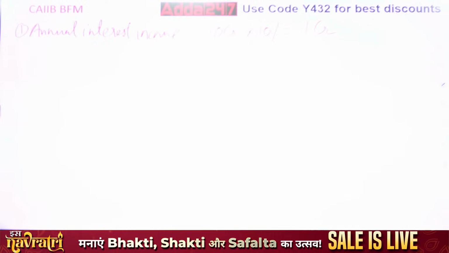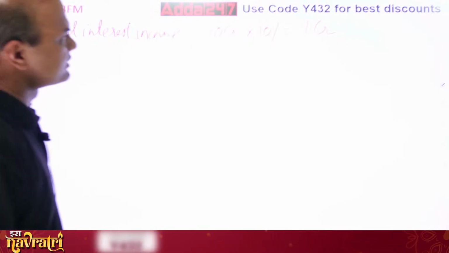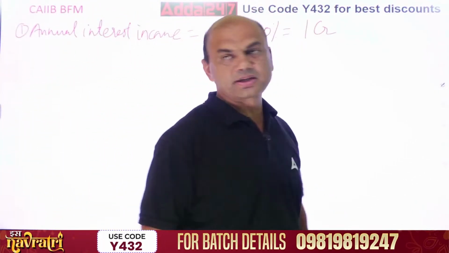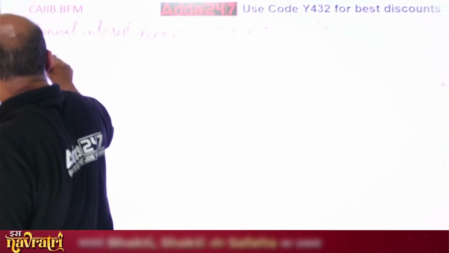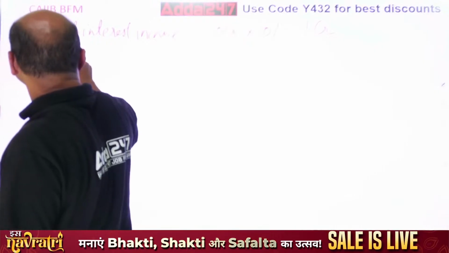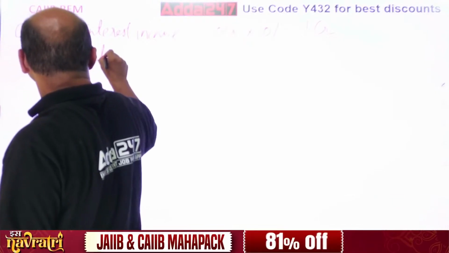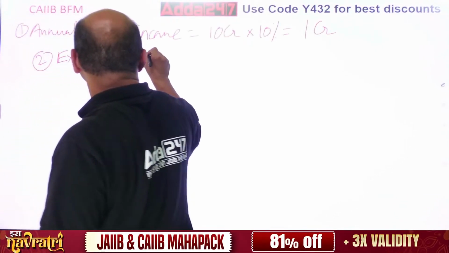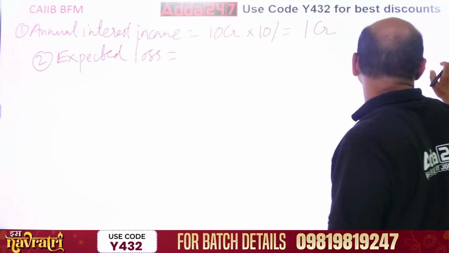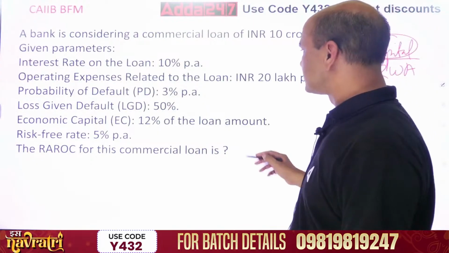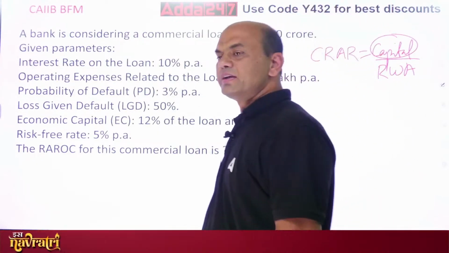Now, what is the next one? Expected loss. Let's calculate this expected loss. Probability of default is given as 3%, right?